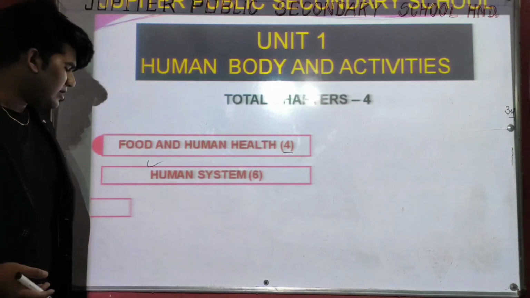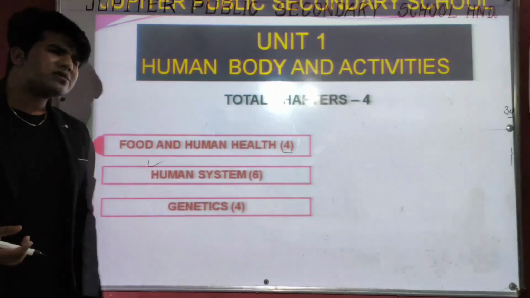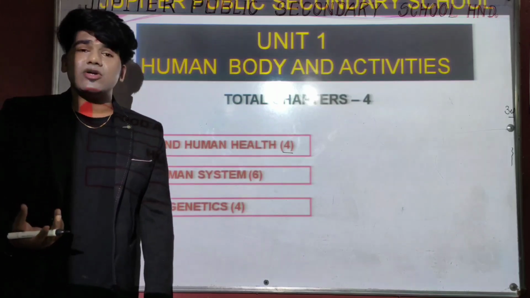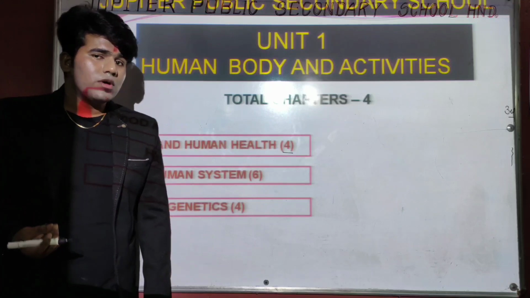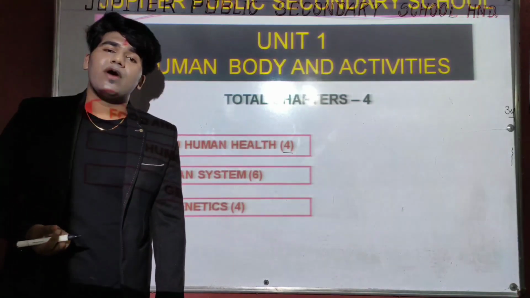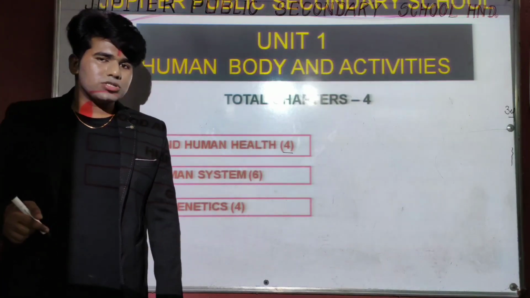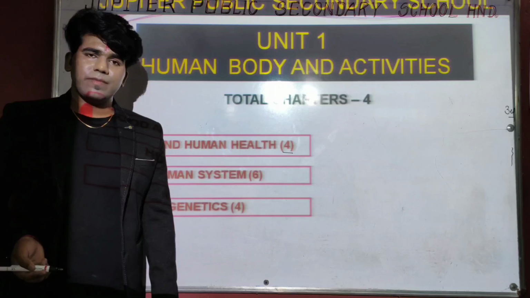Okay. The third chapter name is genetics. The basic concept of genetics, we all know, and a general basic question. I want to ask a basic question to all of you. Who was the founder, the father of genetics? Then give the answer in the comment box. Okay, and this chapter carries a maximum of 4 marks.